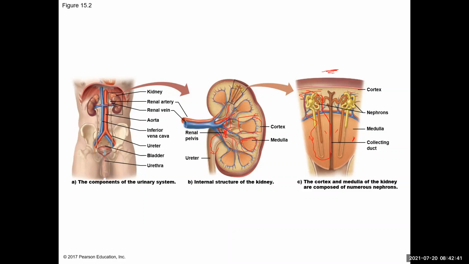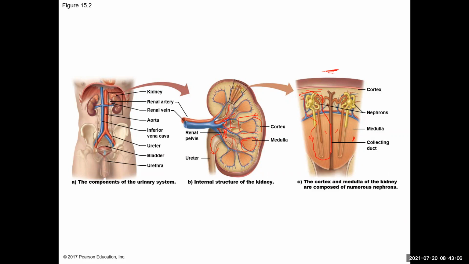It has these different gradients and different permeabilities to solutions and solutes that allow the urine to be made. Depending on how much water we intake, it could produce diluted urine or it can produce concentrated urine. And we'll talk all about that in the second video.